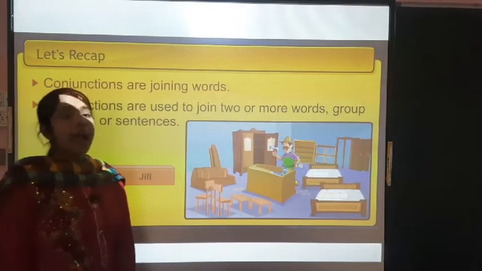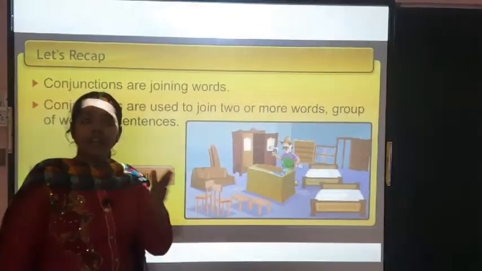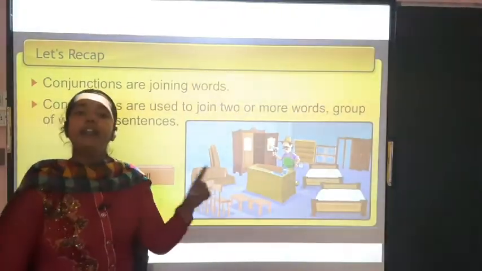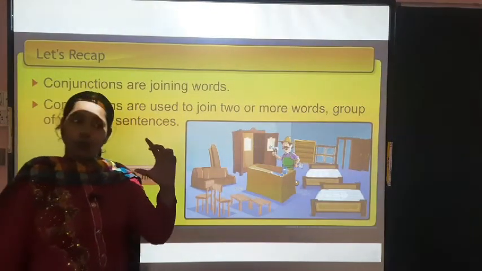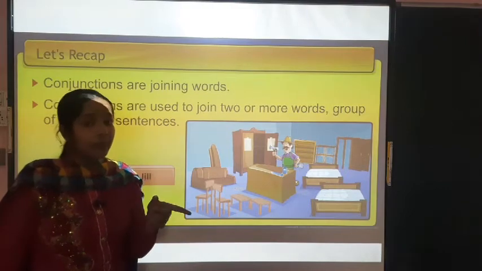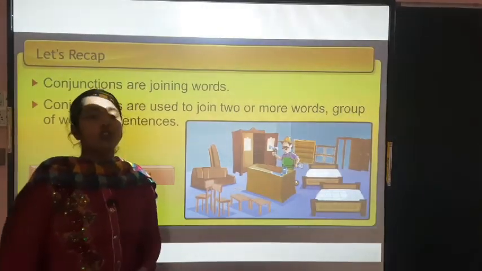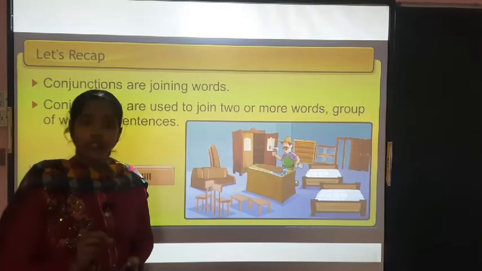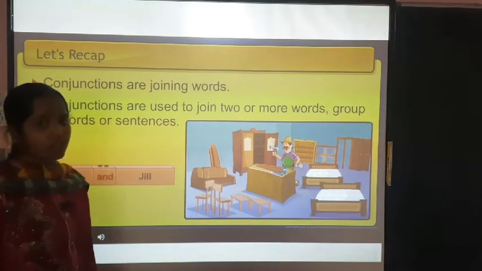Understood? "And" and "or", these both words are used to separate two things. To separate two things: mango and apple, mango or apple. These two phrases look similar, but the meaning of the two is totally different. Understood? So we have to know the use of these words. Now let's start. This is a recap of conjunction.